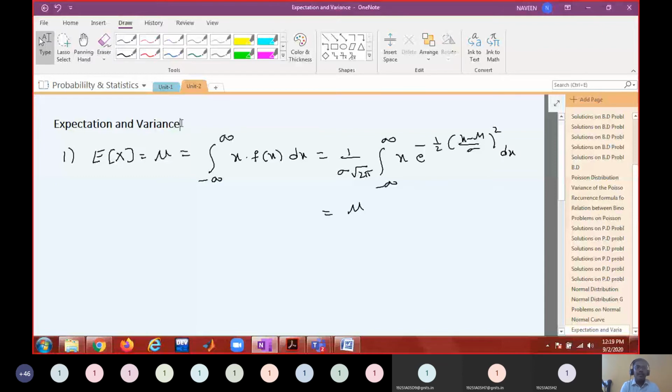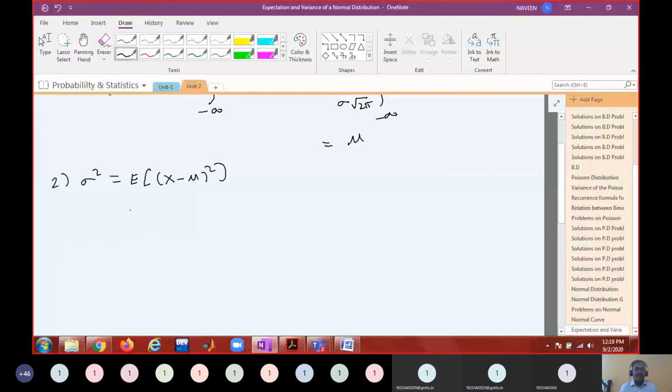Okay. Anyway, I am going to derive this, but before that, I want you to try once. Okay. So similarly, what is the formula for variance? Expectation of x minus mu whole square. But what is the formula for it? E of x square minus E of x whole square. Okay. So just now I asked you to show that expectation is nothing but mu. So this is nothing but E of x square minus mu square.